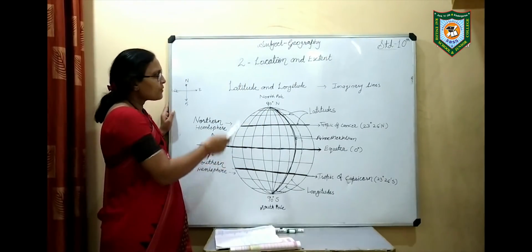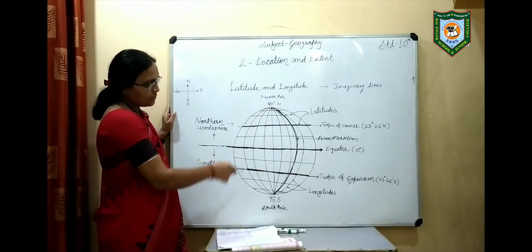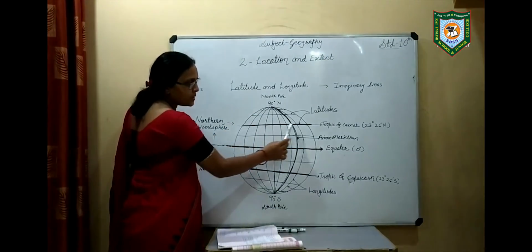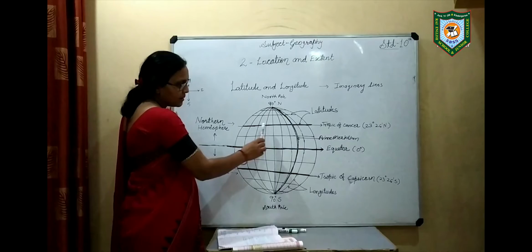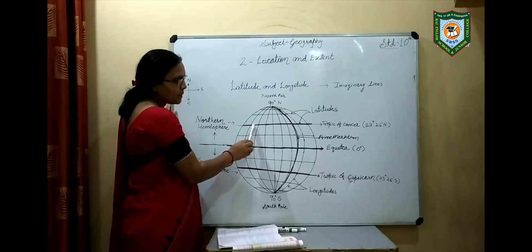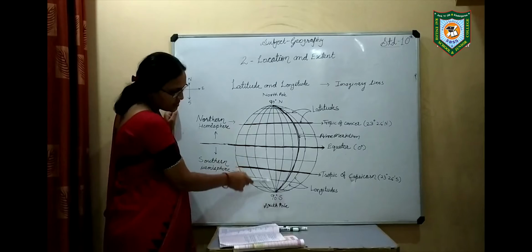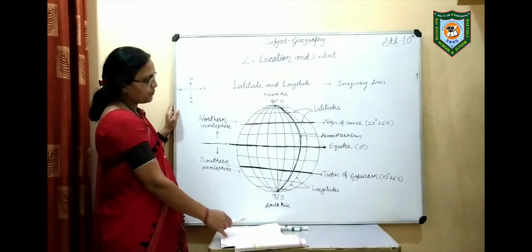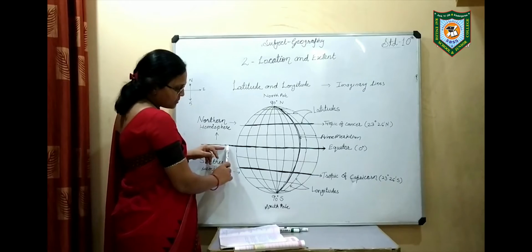But which ones are the latitudes and which are the longitudes? Some lines here are vertical, some are horizontal. These horizontal lines are parallel to each other. These parallel and horizontal lines are called the latitudes. Horizontal lines are called latitudes, and the vertical lines on the globe are called the longitudes. Clear?